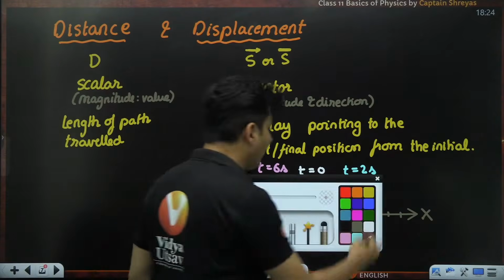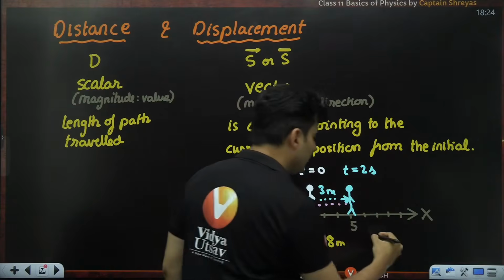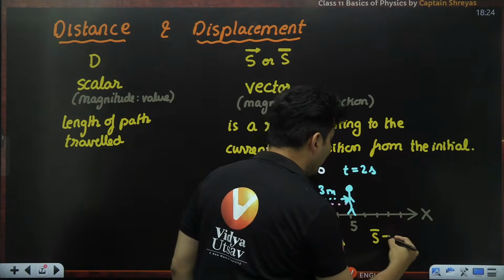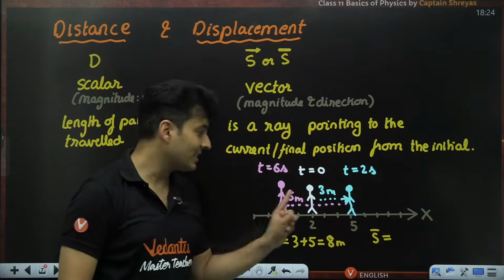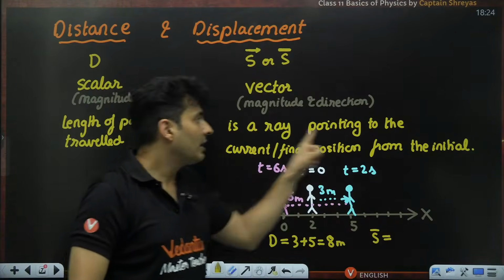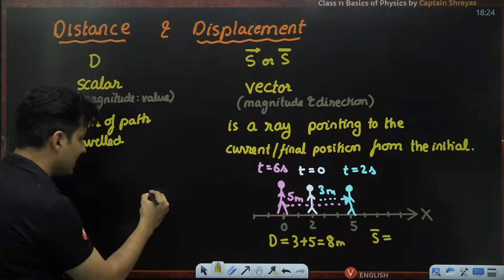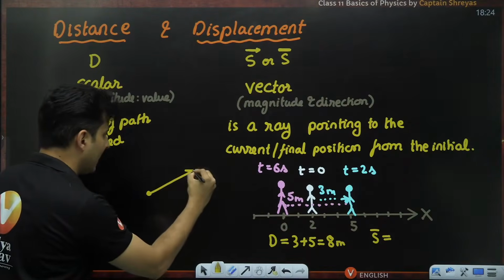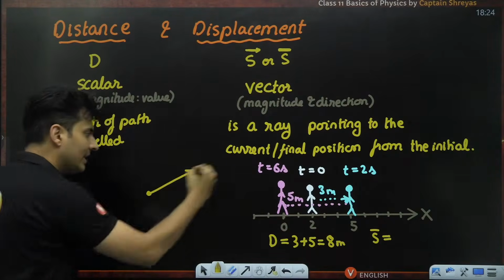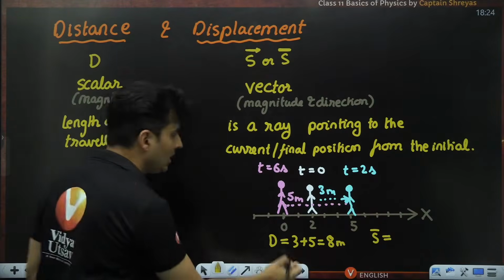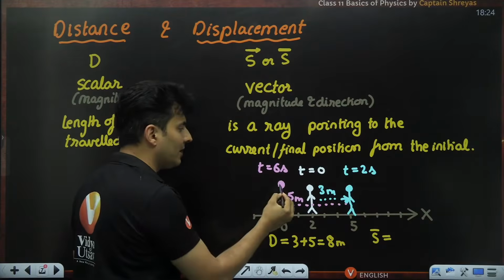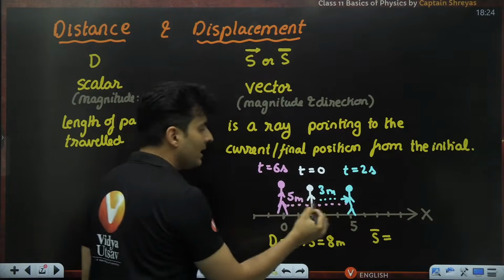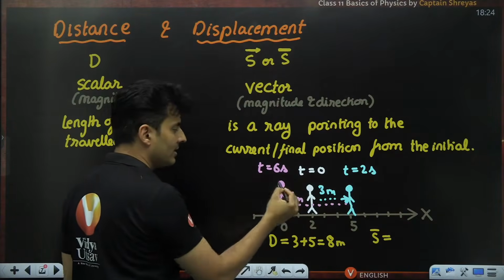But if I ask you, what is my displacement? Then you need to be careful. Yes, displacement is the ray. Ray means it has a start and it has an end with an arrow mark. It has a direction associated with it. It is a ray pointing to the current or the final location. This is the final location from the initial location. This is initial, this is final.